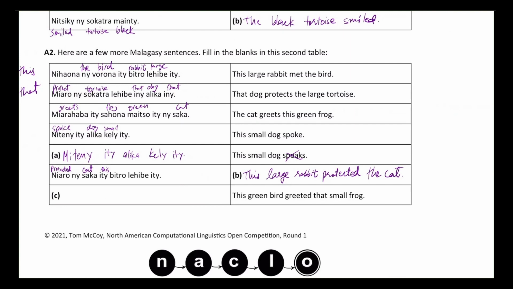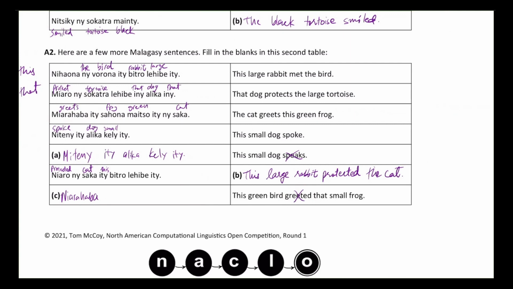We're going to have first, in Malagasy, we write the verb first. So we see that the verb over here is greeted. If we scan, we see greets, and we see that the greets is a pretty long word over here, mi ara haba. But we know that we're going to change the prefix to change the tense. It went from greets to greeted. So instead of mi ara haba, we're going to write ni ara haba. Okay, we're taking care of that.